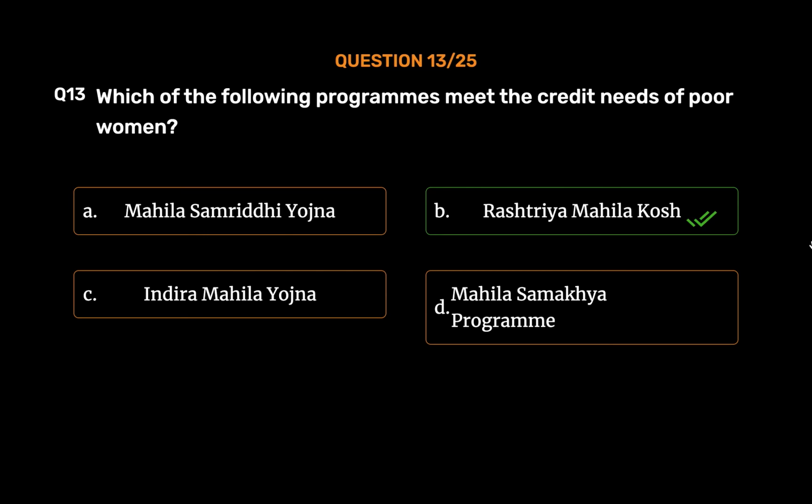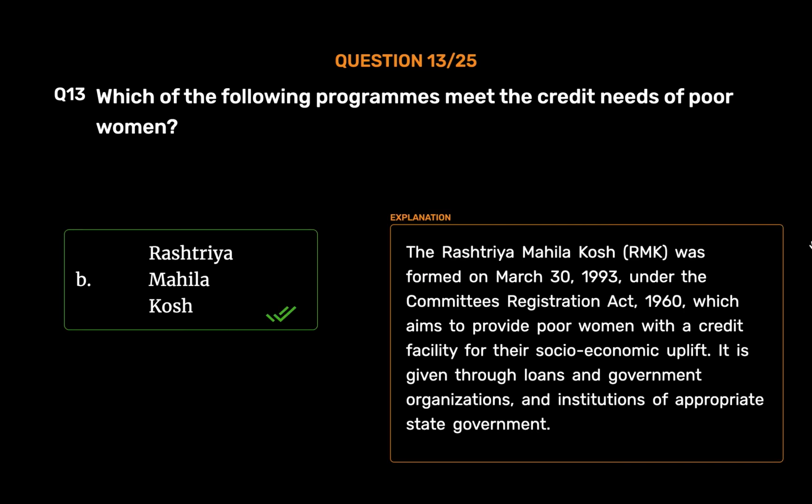Rashtriya Mahila Kosh. The Rashtriya Mahila Kosh, RMK, was formed on March 30, 1993, under the Societies Registration Act, 1860, which aims to provide poor women with a credit facility for their socio-economic uplift. It is given through loans and government organizations and institutions of appropriate state government.